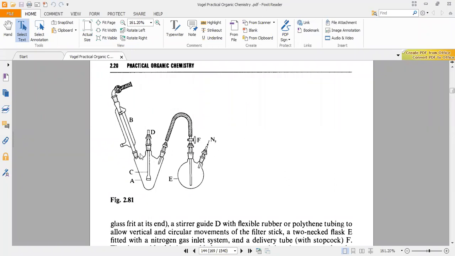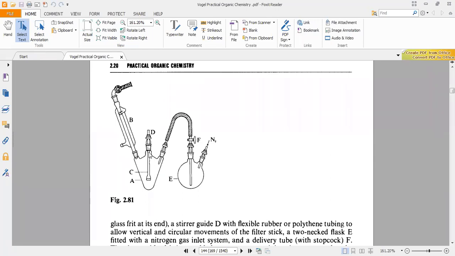Now this is called inert atmosphere because nitrogen doesn't react with anything, right? This is why it is called inert atmosphere. There is no air present, so the chances of moisture are poor. So such type of compound solution that we are interested in, we separate them. So we are doing this one.